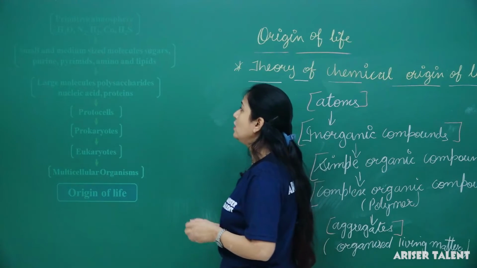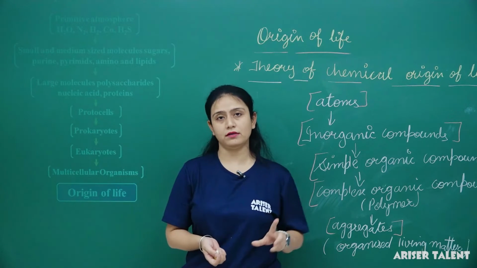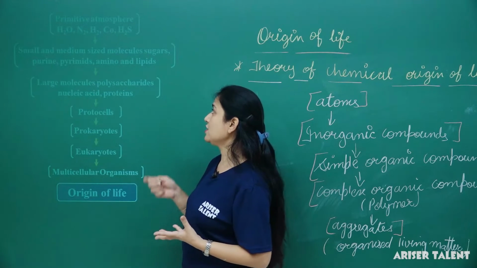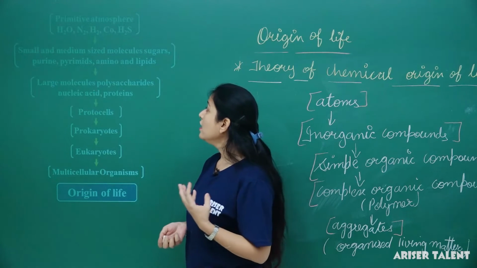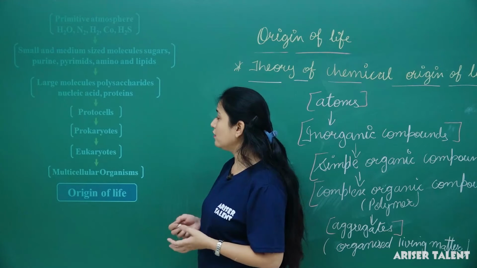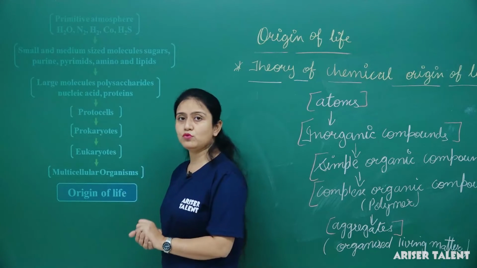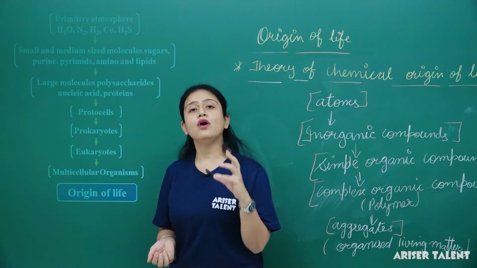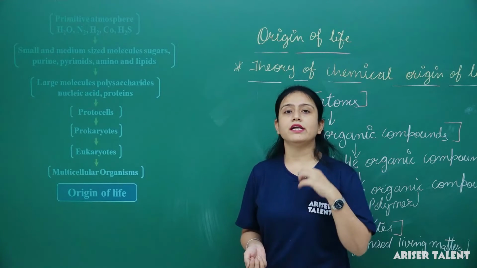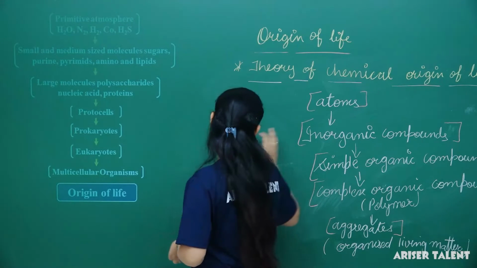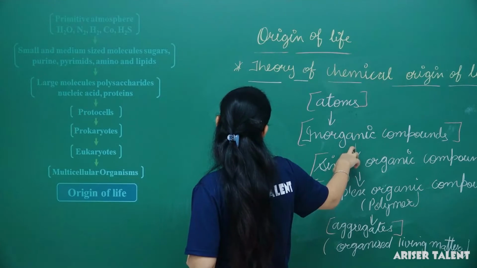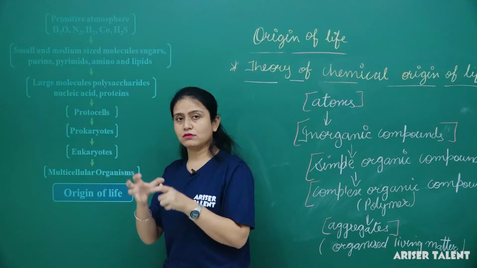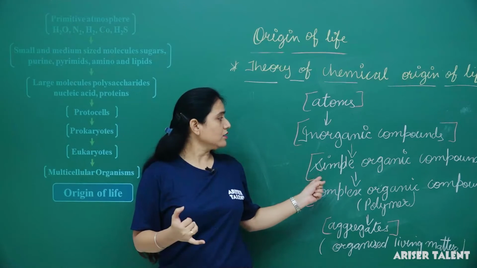First of all, on earth we believe that there was a primitive atmosphere, which contained different types of gases, especially nitrogen, hydrogen, carbon monoxide and H2O, meaning water. When this primitive atmosphere came in contact with solar radiation, or got energy from solar radiation, lightning or volcanic eruptions, then, as I explained here, these atoms combine and form inorganic compounds. Then these inorganic compounds combine together and form simple organic compounds.